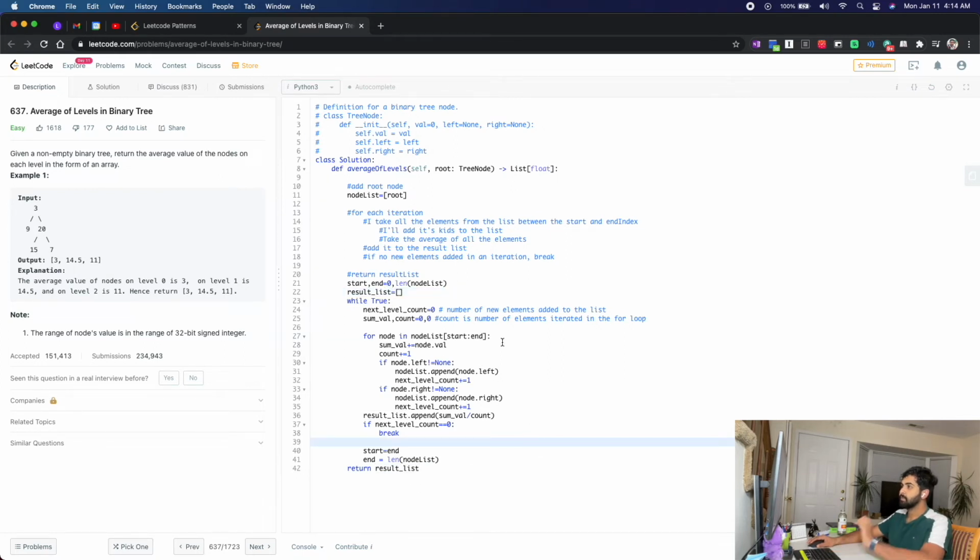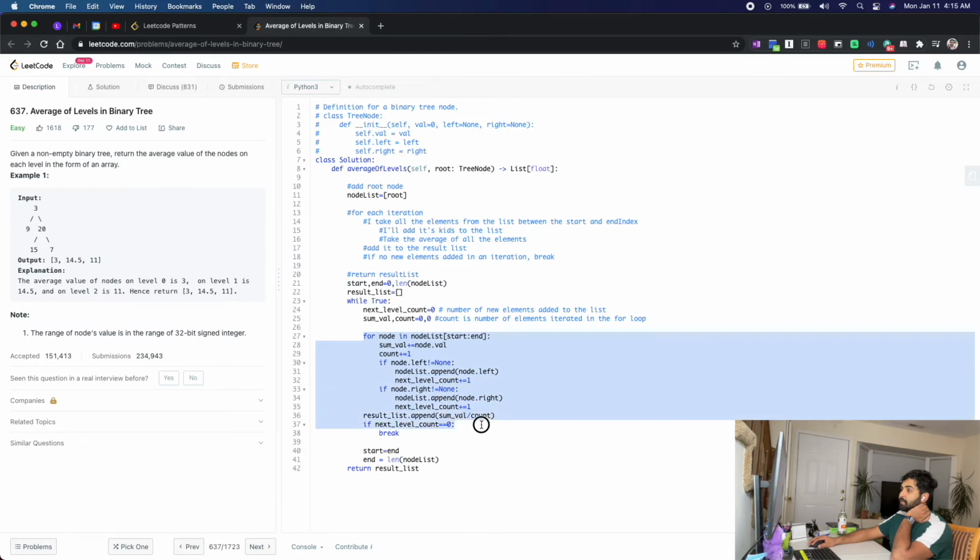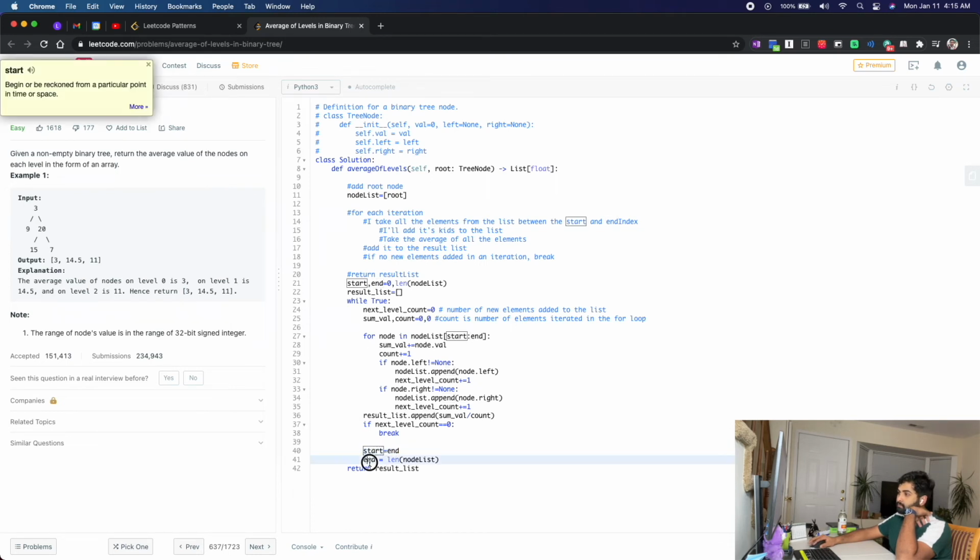Did I mess up anything? I have a start and end index. So this is the first step, and then I have a start and end index. For each node, I'm trying to add its left and right values. It's like enqueuing. Instead of dequeuing and adding all that mess, I'm just updating the start to go to a next place. Since Python does not have a limited array, my queue is unlimited. So instead of deleting or popping the first few elements of the queue, I'm just moving the front index, or the start index, and the end would change. Yeah, I think it looks okay to me.